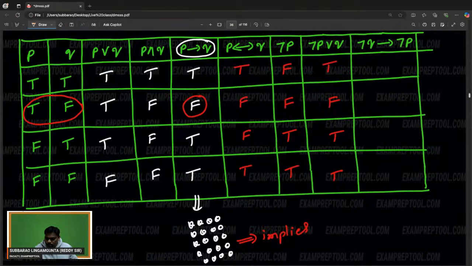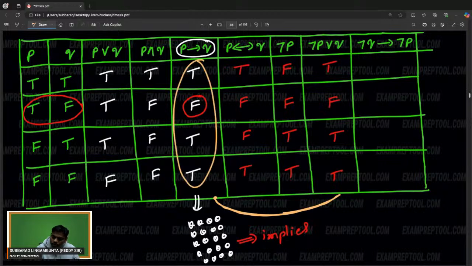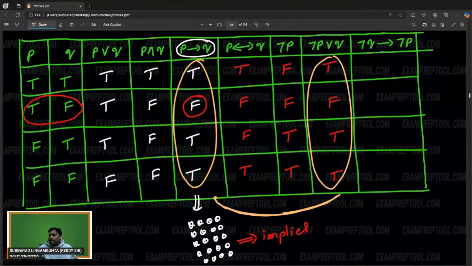See this one. These two things are same. Some people are asking, when can I say two compound statements are equal? When can I say two propositions are equal? If their truth tables are same, then they both are same. Check. P implies Q and negation P or Q, they both are same.